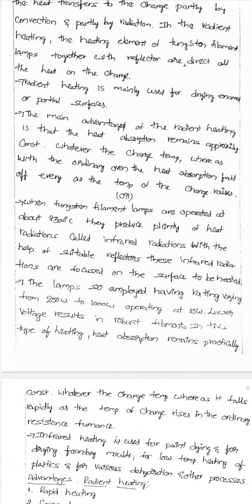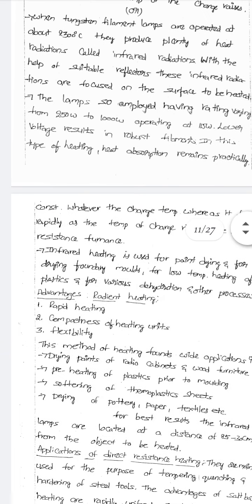The main advantage of radiant heating is that heat absorption remains approximately constant whatever the change in temperature, whereas in an ordinary oven the heat dissipation falls as the temperature rises.